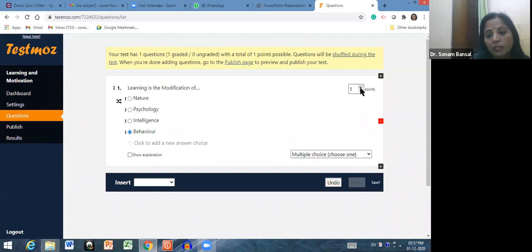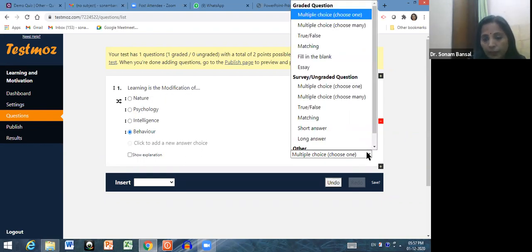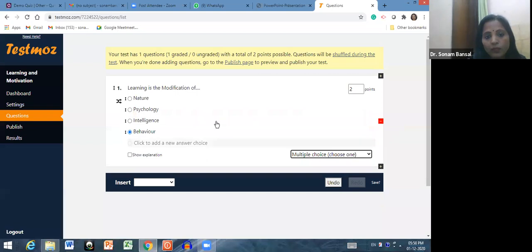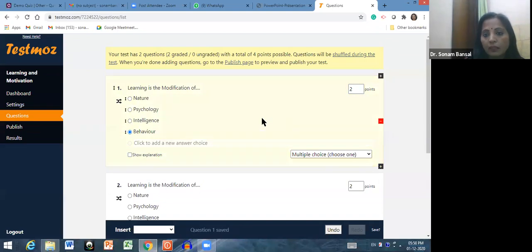And from here you can change the marks. I want to give 2 marks for this particular question, then you can do that, give 2 marks. And so this is how you can insert the question. So if you want to add another question, click here on plus, then this question will be duplicated.